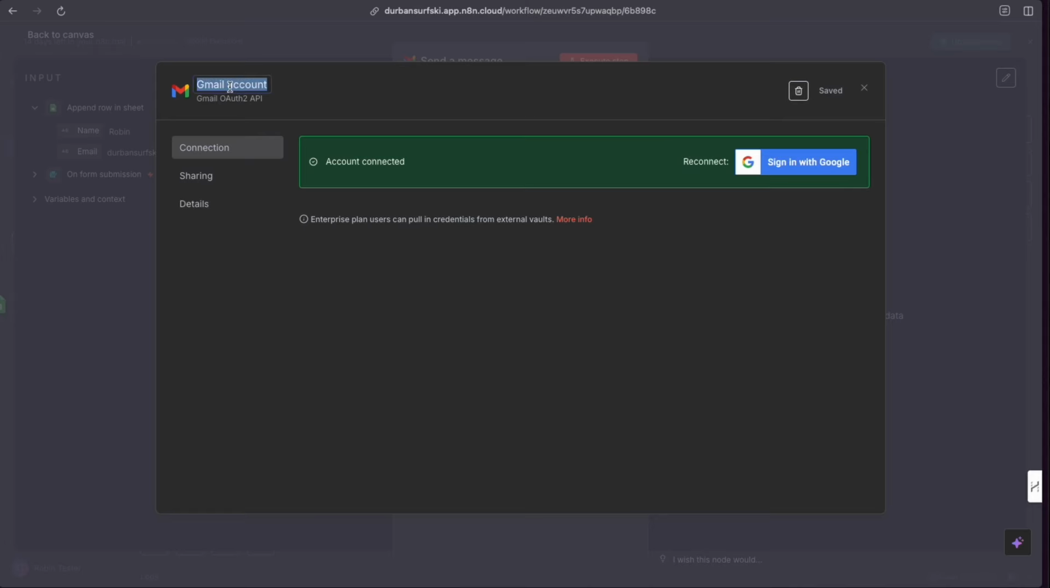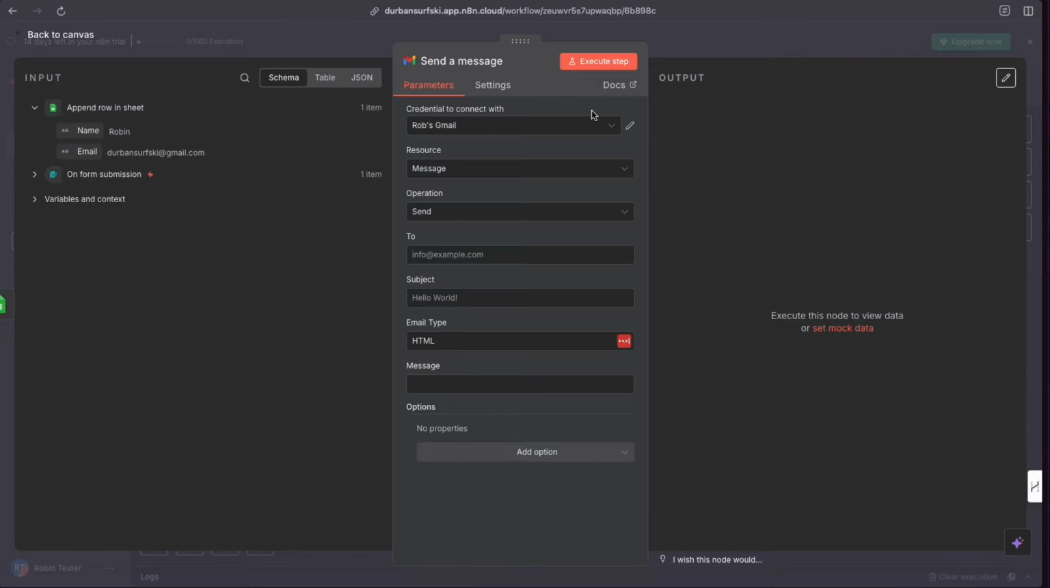Let's give this a name. I made the mistake of not doing that properly before. Rob's Gmail. And we'll hit save. And now the credential is connected. We have a connection between n8n, our automation platform, and our Gmail account.